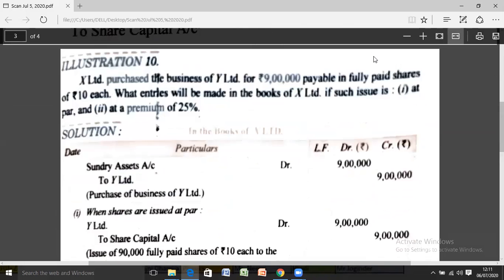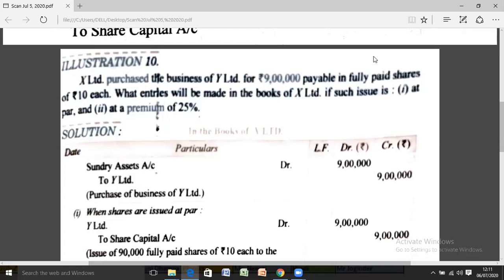The statement is floating on the screen. X Limited purchased the business of Y Limited for rupees 9 lakh, payable in fully paid up shares of rupees 10 each. See beta, by reading the first line, X Limited purchased a business of Y Limited. Means X Limited is the buyer and Y Limited is the vendor. Please mark in your books: X Limited underline buyer and Y Limited vendor.